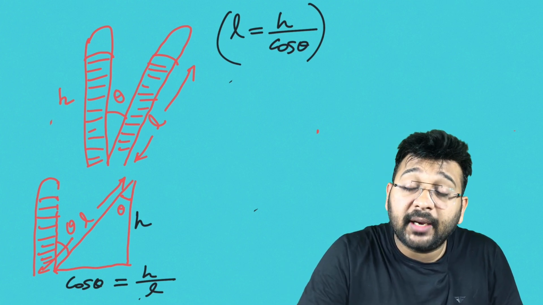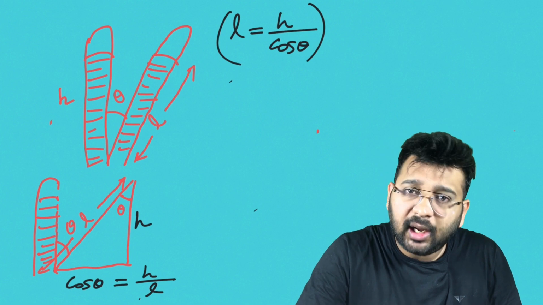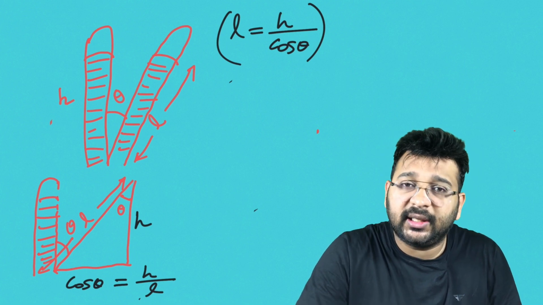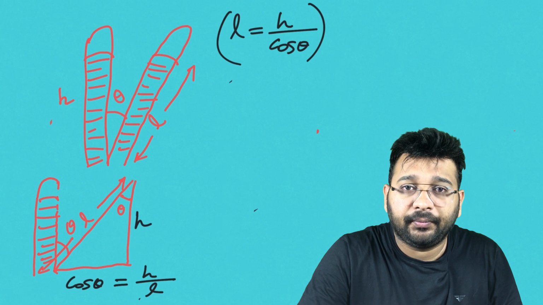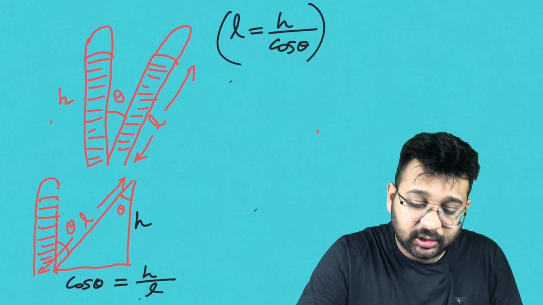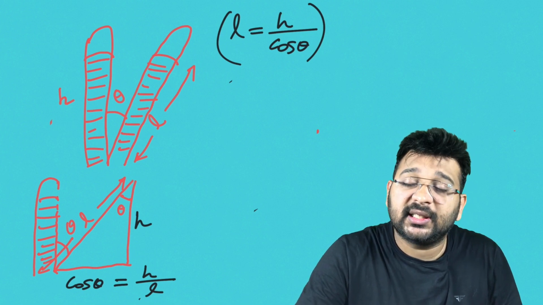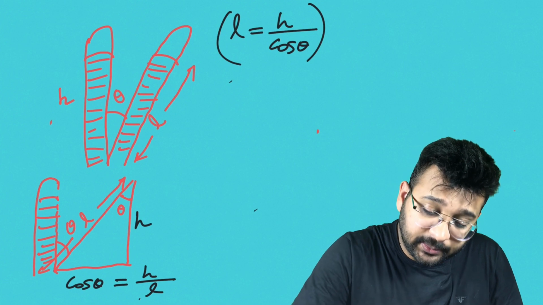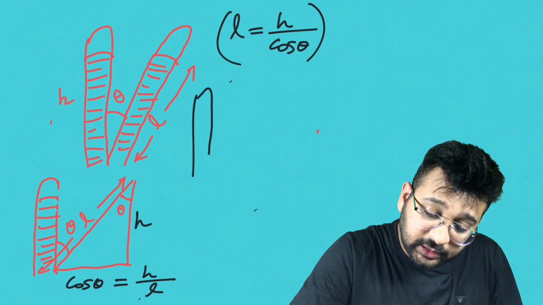Now you have to keep an important thing in mind. Initially, in this case, the test tube is tilted at an angle theta with respect to vertical. For example, consider this test tube.